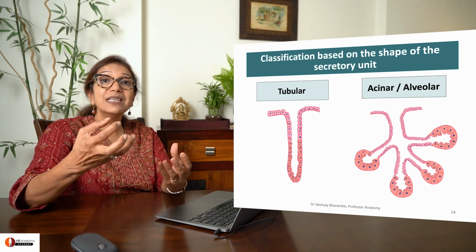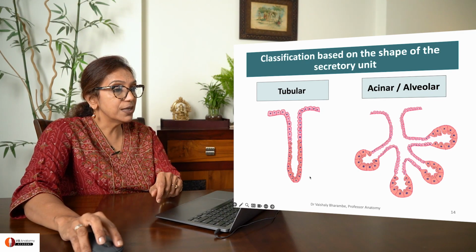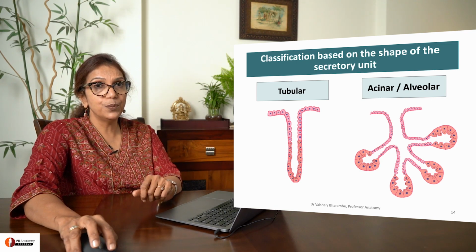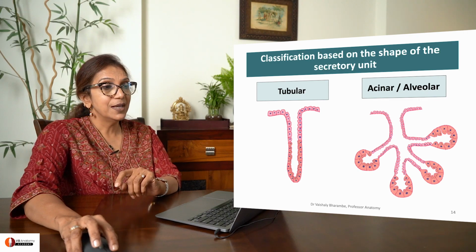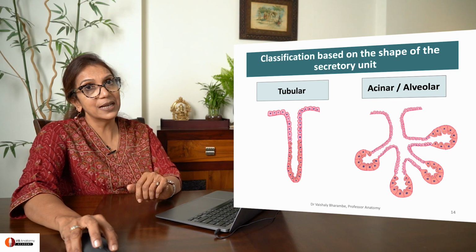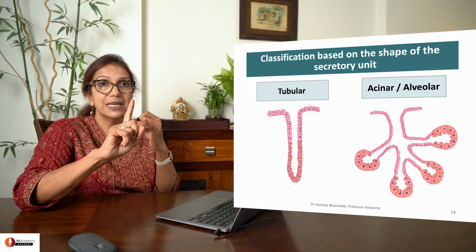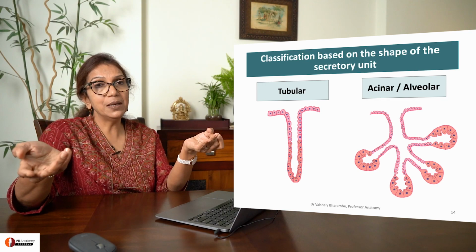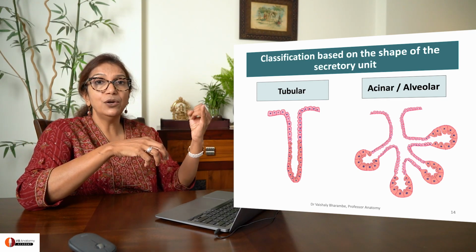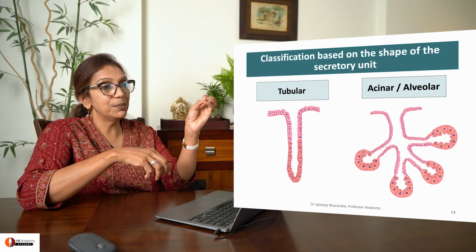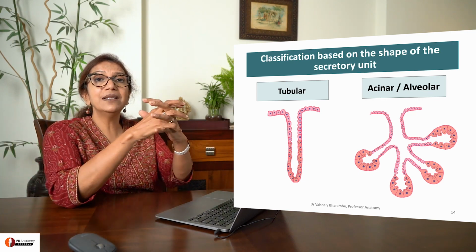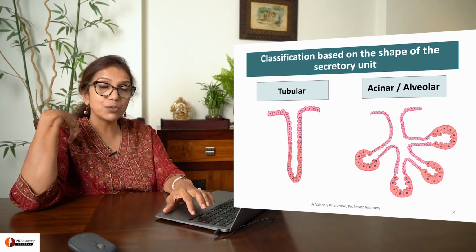Now let's talk about the secretory unit. This portion here and this portion here. If the secretory unit is shaped like a tube, you call it a tubular gland. If it is shaped like a sac, you call it an acinar or alveolar gland. So simple, single duct; compound, multiple ducts opening into a single duct. Tube-like secretory element, tubular. Sac-like secretory element, acinar or alveolar. Clear in your mind? Now let's combine these together to create many more types of glands.